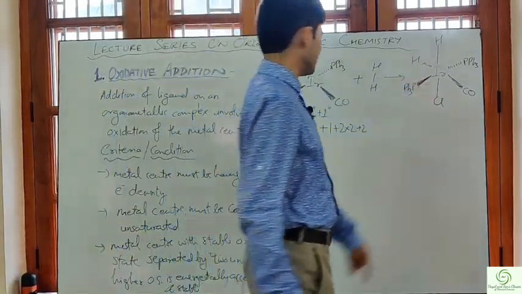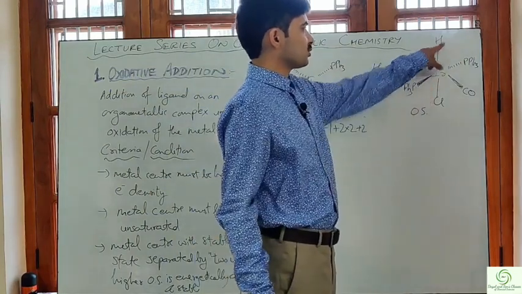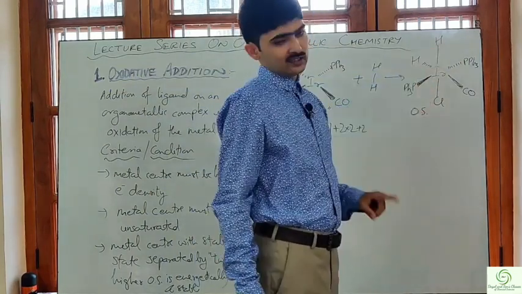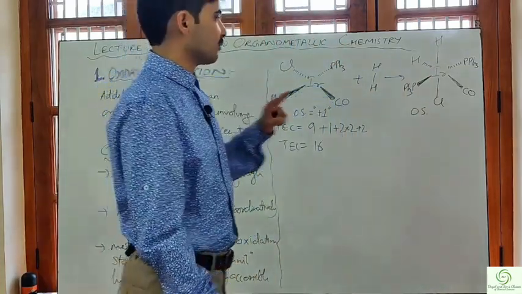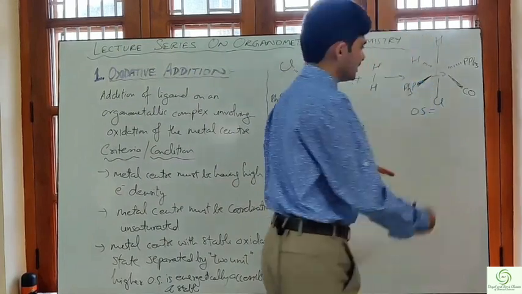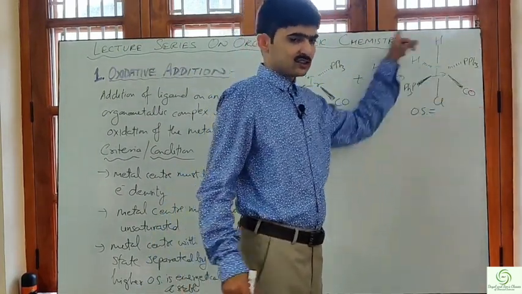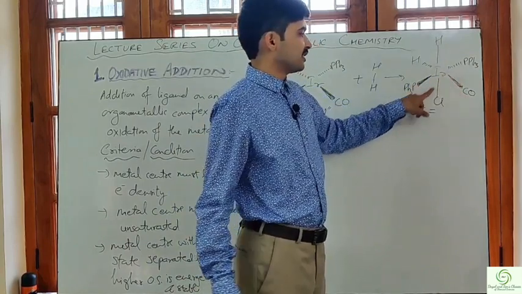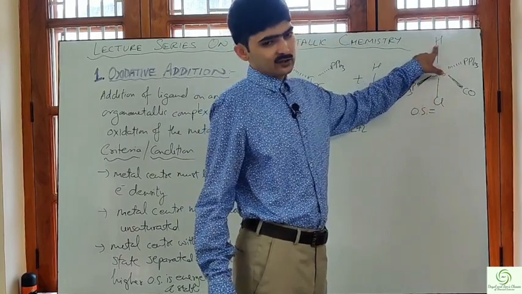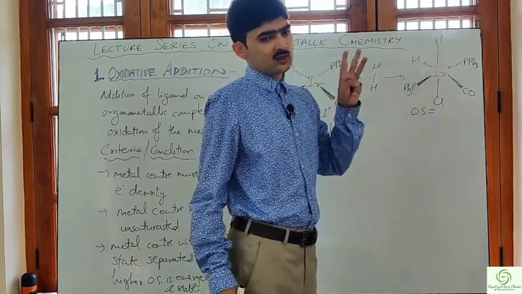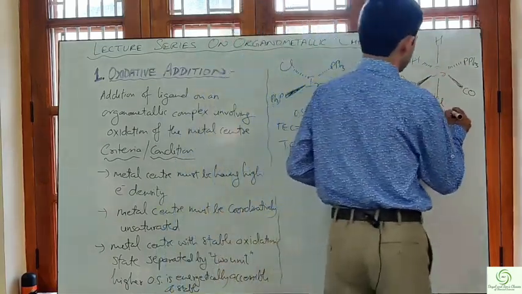Now let us calculate the oxidation state in the product. Here there are 2 hydrogens and 1 Cl. The hydrogens are always present in the form of hydride in the complex. The overall complex is neutral, with 0 oxidation state. 1 negative for chlorine, 1 negative for this hydrogen, 1 negative for this hydrogen, so a total of 3 negative charge. The overall charge of the complex is 0, so Ir must be in +3 oxidation state.